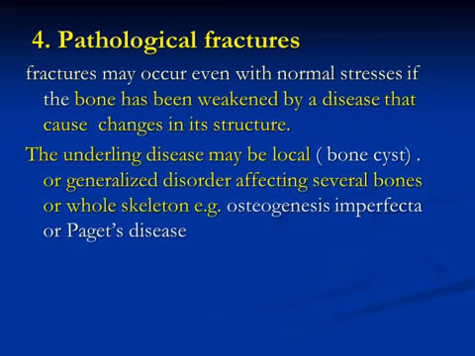Pathological fractures. Fractures may occur even with normal stress if the bone has been weakened by a disease that changes its structure. The underlying disease may be local, like a bone cyst, or a generalized disorder of the bone, for example, osteogenesis imperfecta.